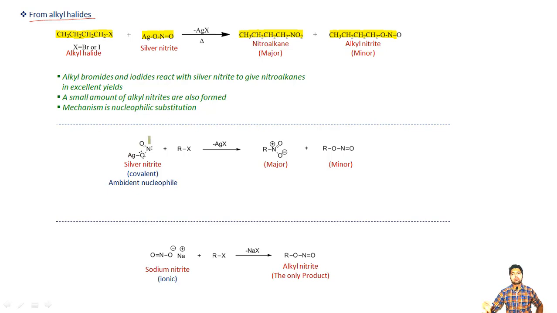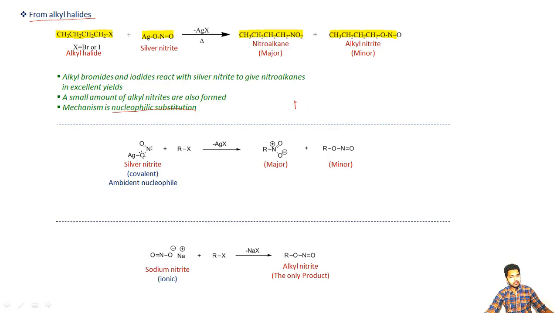So now we will be discussing the mechanism of this reaction, and we will also see how, in addition to our major product, that is the nitroalkane, we are getting the second side product, that is the alkyl nitrite. Now I can start by saying that it is actually a nucleophilic substitution reaction.